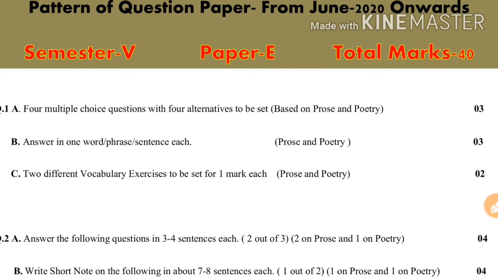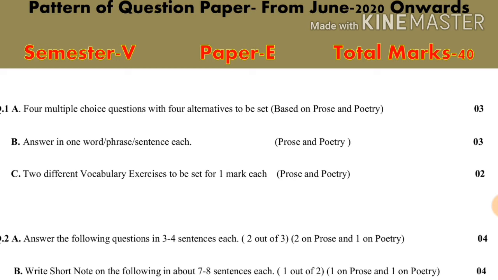Now we will move towards question second B. Write short notes. So here you are going to face short notes. Short note on the following in about 7 to 8 sentences each. Here, 1 out of 2 questions will be asked, one on prose and one on poetry, and this will also carry 4 marks. So question first and question second, that we have seen.